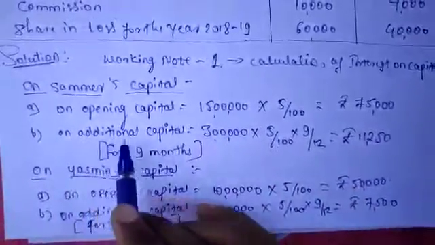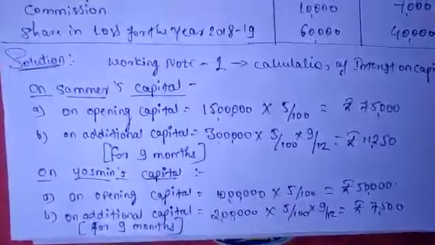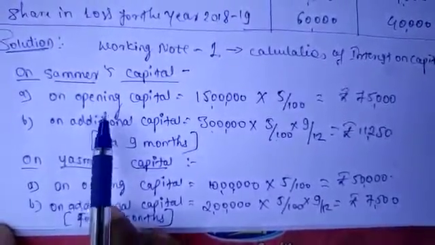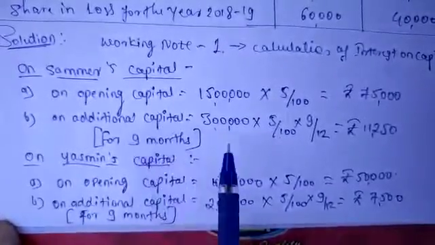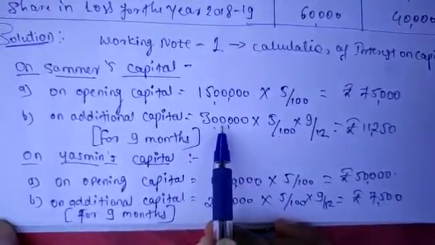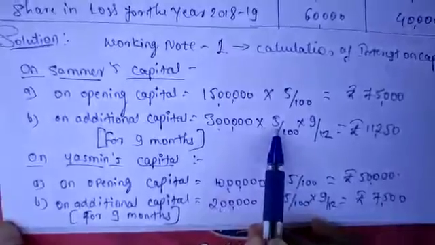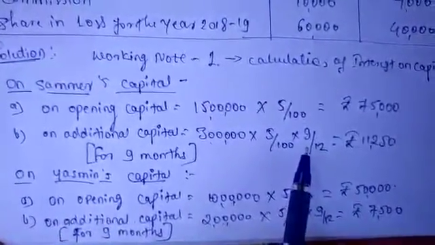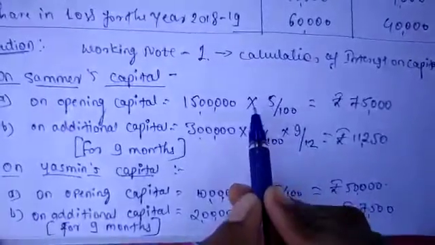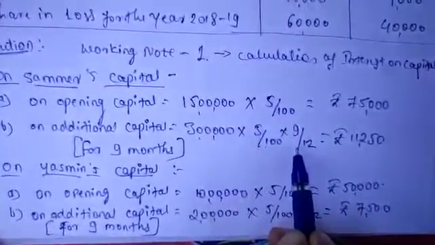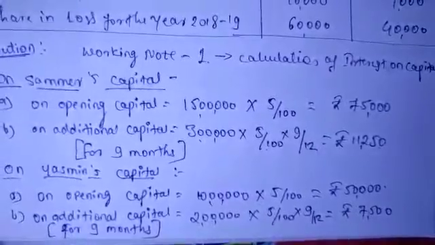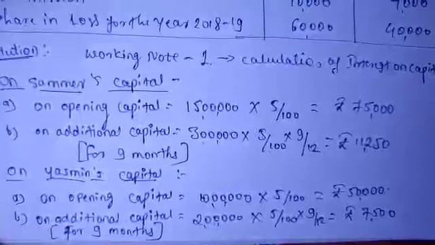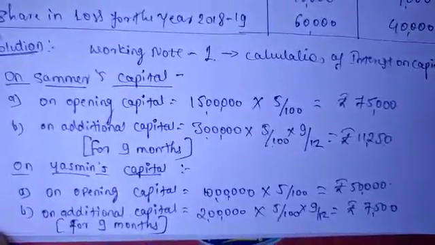And the second calculation is on the additional capital of Samir, which is 3 lakhs. The rate is 5%, the same. The rate is the same here, only the months change. For the full year the calculation is for 12 months, but here only 9 months, because they invested on July 1st. So from July to March becomes 9 months in the year.